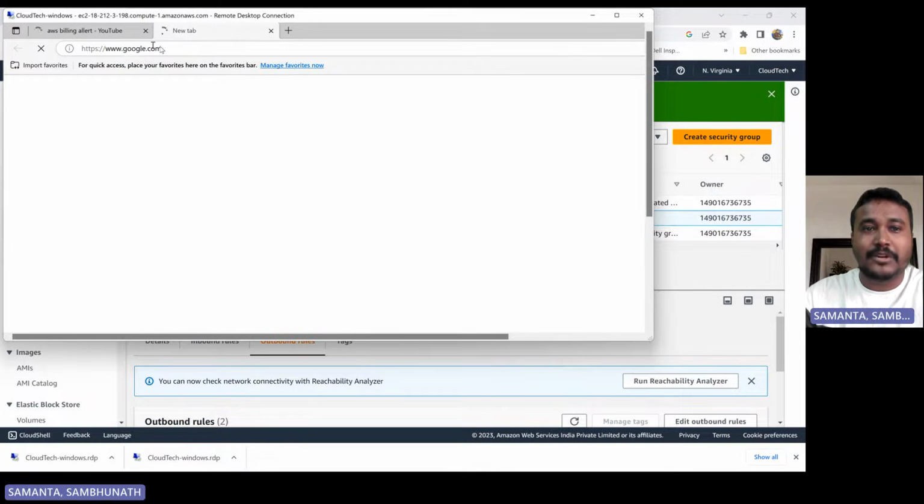Now I'm hitting google.com. It keeps on rotating, it is not able to find the page since I blocked HTTPS. That outbound request keeps trying, but it is not getting through.